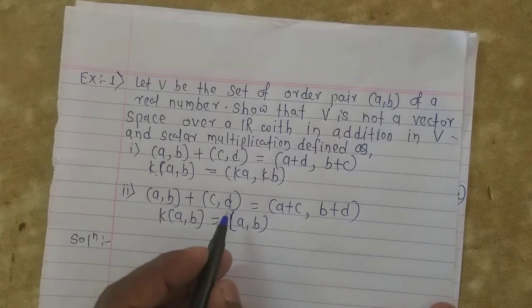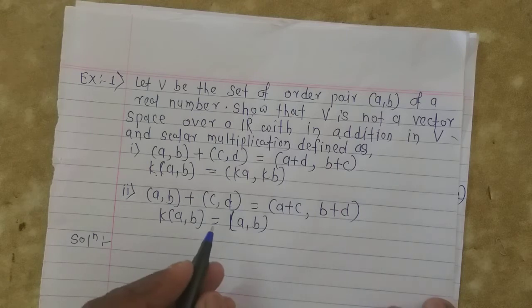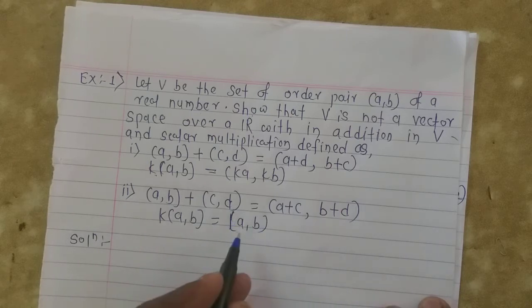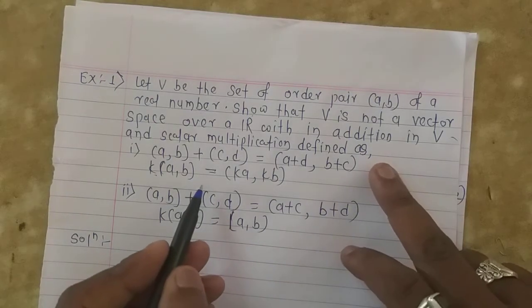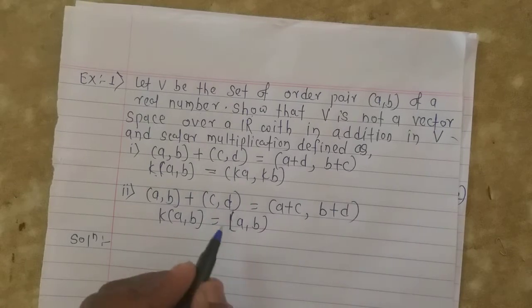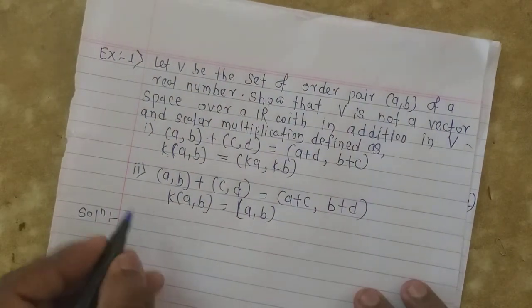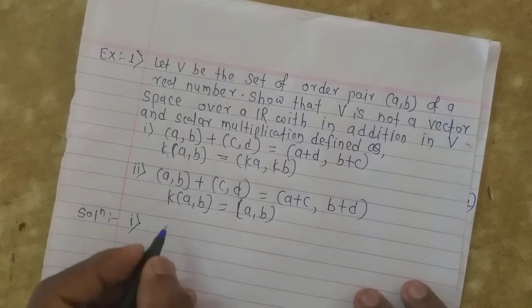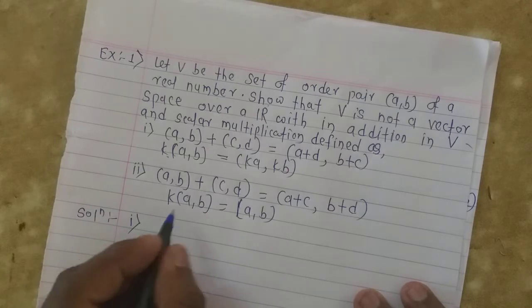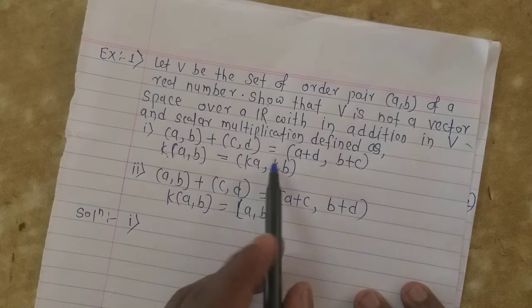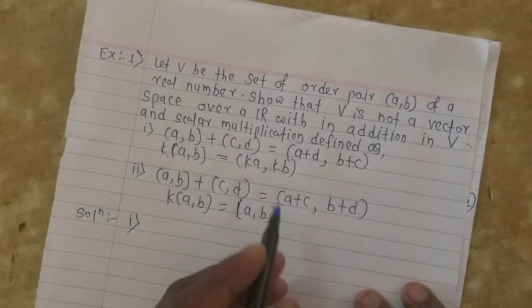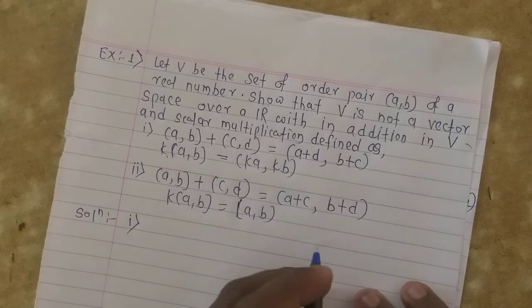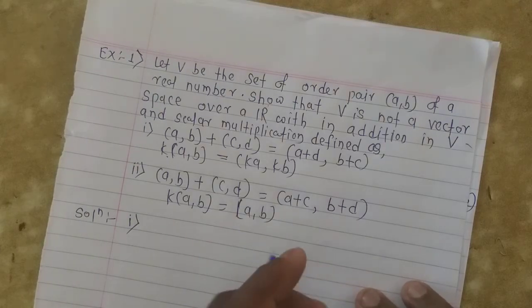Now we have to show that V is not a vector space. That means any one of the axioms will not be satisfied, and we are given the vector addition and scalar multiplication definitions. Let's start the solution of problem number 1. We show that axiom A4 is not satisfied. Axiom A4 is u + v = v + u.